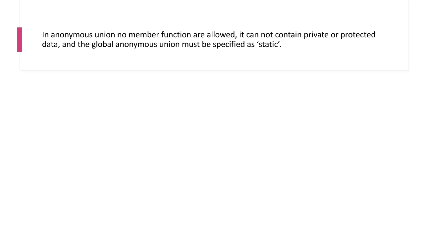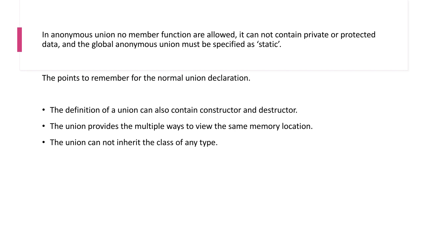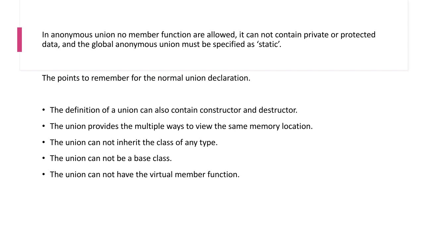So let's see the normal union declarations, points to be remembered. Forget about anonymous. Let's see the conclusion in the normal union. Points to be remembered: the definition of union can also contain a constructor and destructor. The union provides multiple ways to view the same memory location. Point number 2: the union cannot inherit a class of any type. The union cannot be a base class. The union cannot have a virtual member function. The union cannot have a static variable.